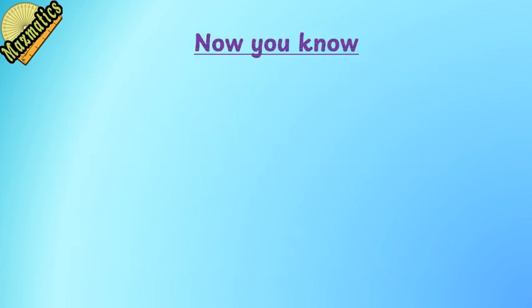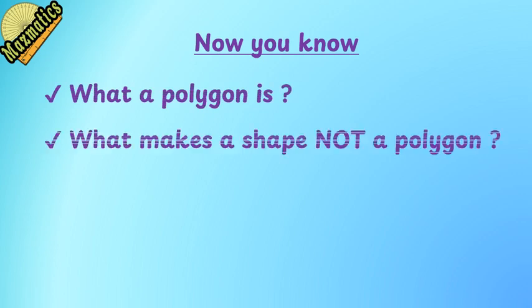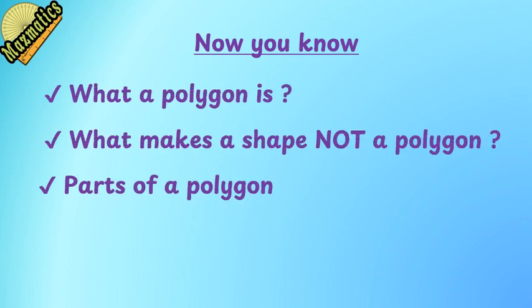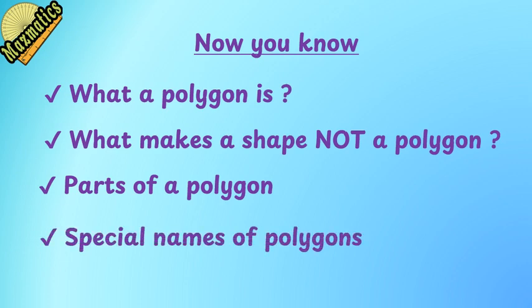Final thoughts. Now you know what a polygon is, what makes a shape not a polygon, parts of a polygon, special names of polygons. You're ready to move forward in geometry. The exercises are easy, so no excuses. Good luck. Keep practicing.